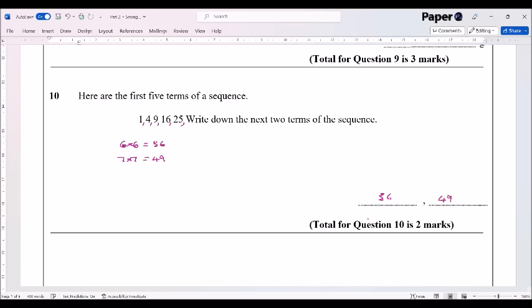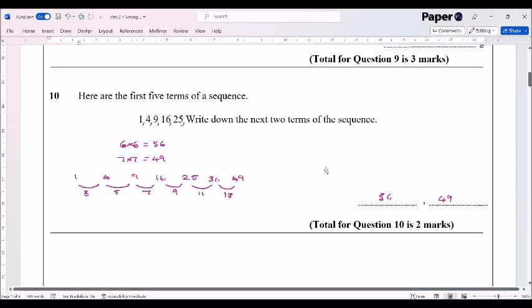Now, some of you prefer to look at the difference table. So we've got 1, 4, 9, 16, 25, and you'll look at the differences between those, and you'll say that between 1 and 4 there's a difference of 3, then 5, then add on 7, then add on 9, and so you're going to add on 11, which gives you 36, and then add on 13, which gives you 49. Either way is perfectly acceptable, either a difference table or looking at the direct square numbers.